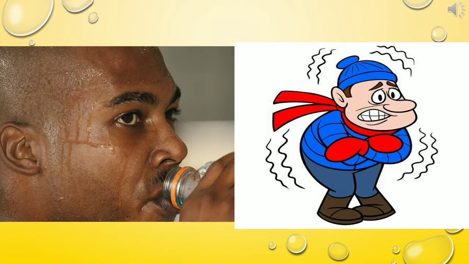This homeostatic mechanism is regulated by physiological as well as behavioral responses. For example, in the regulation of body temperature, the sweat glands produce sweat to bring the temperature down, which is the physiological response. When we feel hot, immediately we stand under the fan or drink a glass of cold water. These are examples of behavioral response.